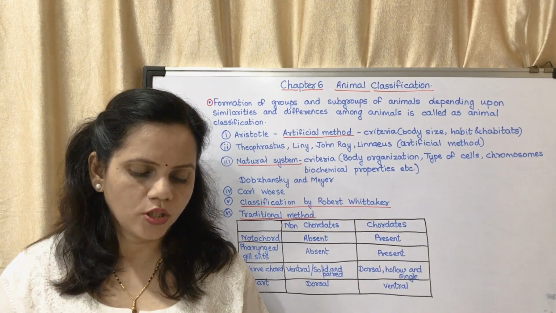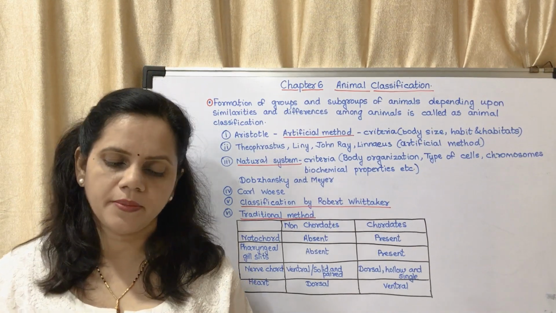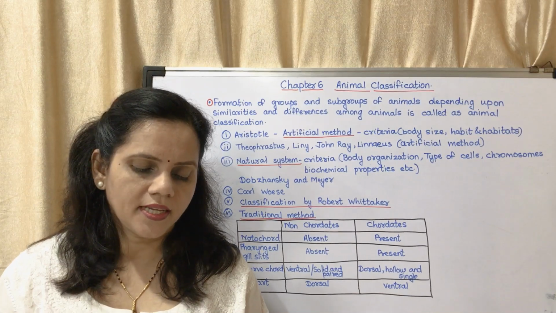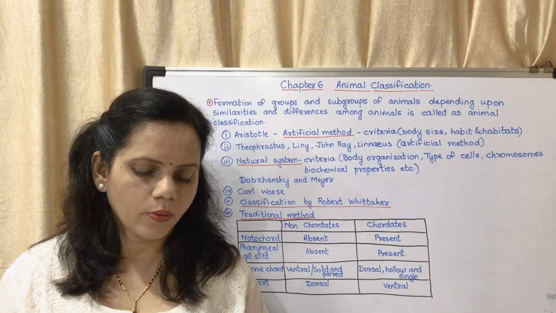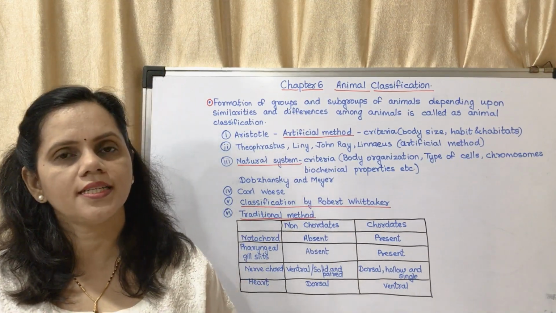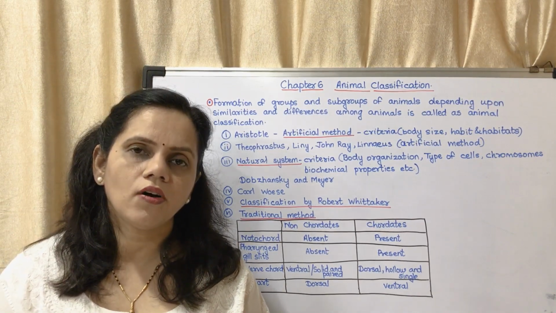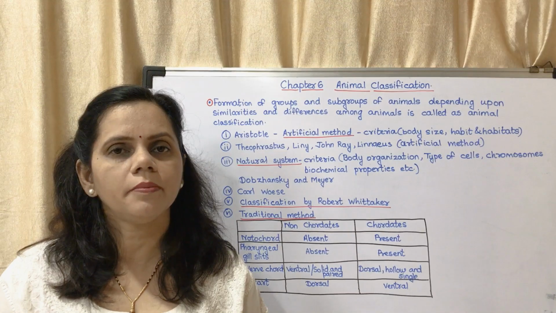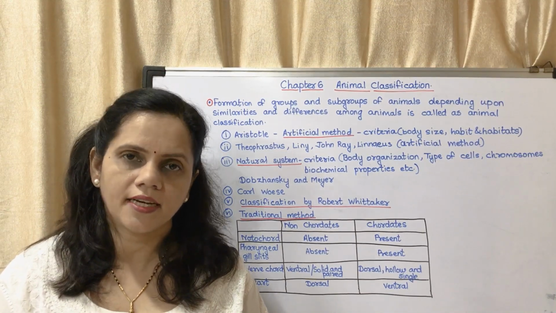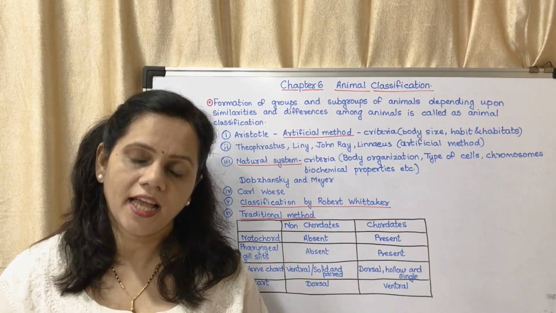Next, we may move on to the last paragraph. You must be looking at varieties of animals around you. Some animals are too small, whereas some are too big. Some animals are terrestrial, whereas some are aquatic. There is a huge diversity of approximately 7 million animals on the surface of the earth. So the study of all these types of animals becomes difficult. So we have to classify the animals and study about them. The chapter is about classification of the animal kingdom.